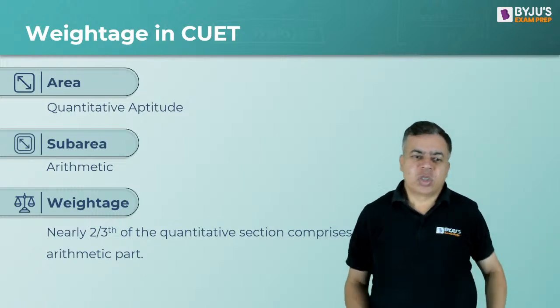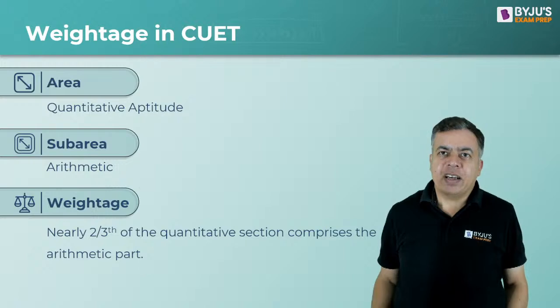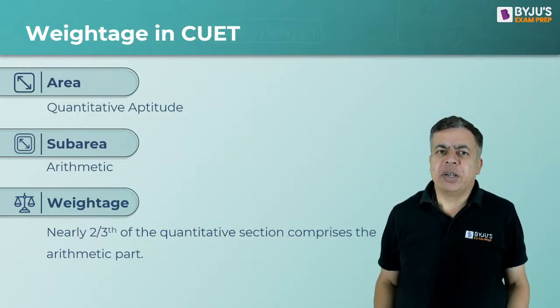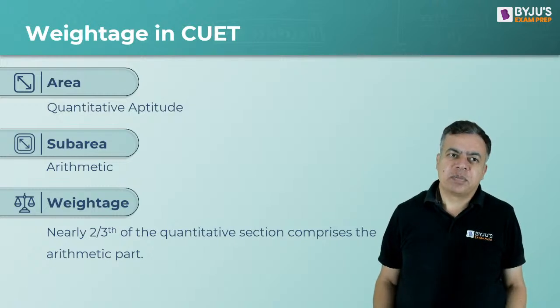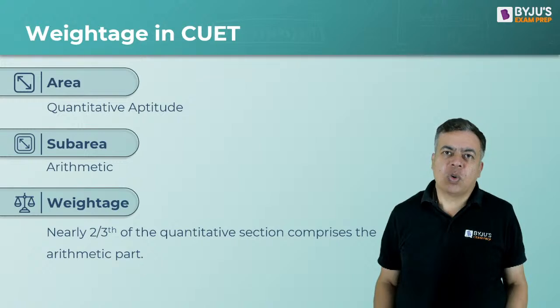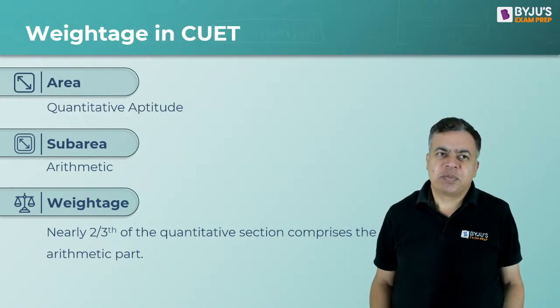So here you will see that complete arithmetic will take nearly 2/3 of the quant section. That is the expectation, that 2/3 of the quantitative part will be taken by arithmetic.